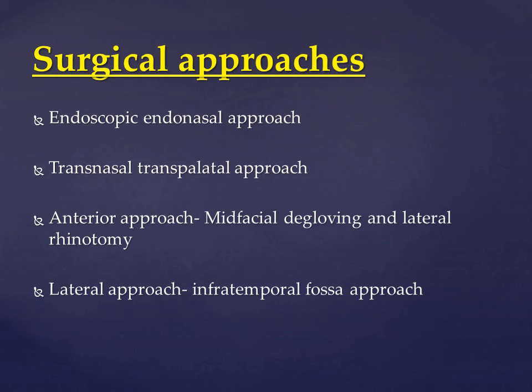Endoscopic endonasal approach is the commonest method which we use, that is we pass the endoscope through the nose, we go to the lateral wall of the maxilla, we remove the lateral wall, along with that we enter the maxilla, we remove the posterior wall of the maxilla. Once you remove the posterior wall of the maxilla, you're entering into the pterygopalatine fossa, where you can see the tumor. When you're about to remove the tumor, you have to ligate the internal maxillary artery. Once you ligate the internal maxillary artery, the entire tumor starts to shrink, and then you can selectively remove the tumor and its extent.